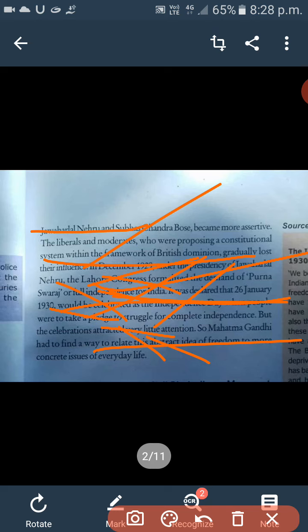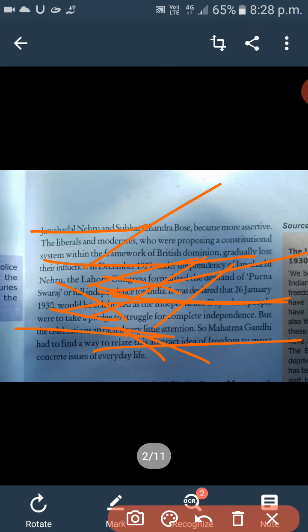After this we will continue our discussion of civil disobedience. In the last video I discussed it in detail: in 1929, under the leadership of Jawaharlal Nehru, the Congress session passed the resolution of Purna Swaraj.